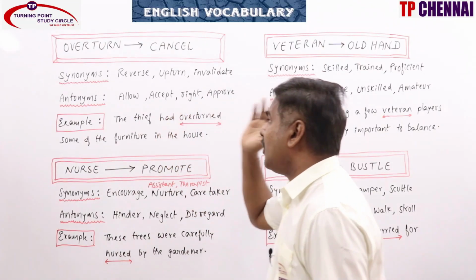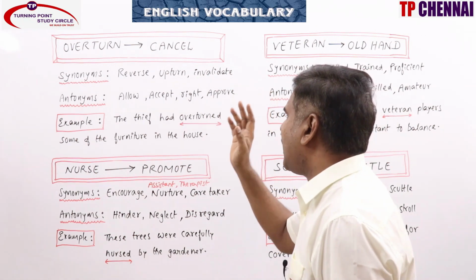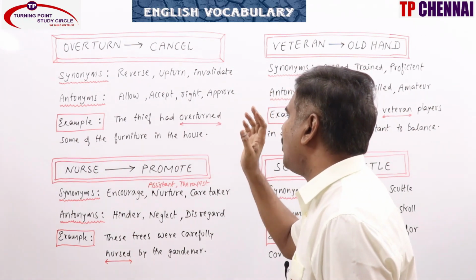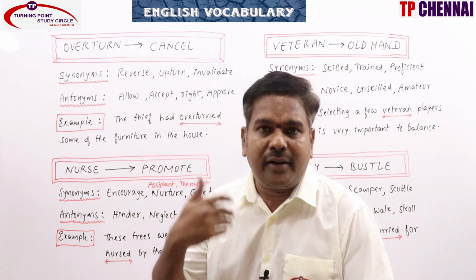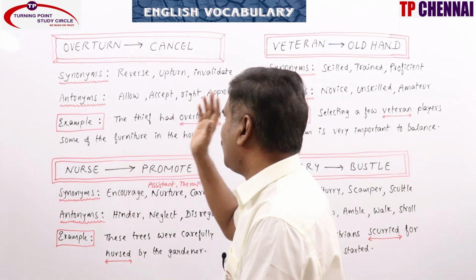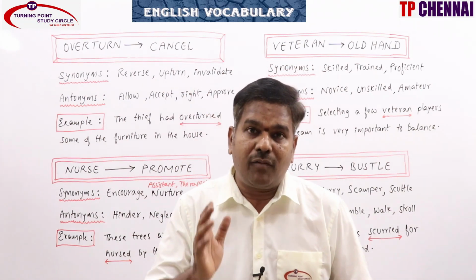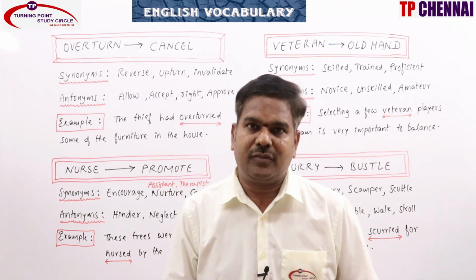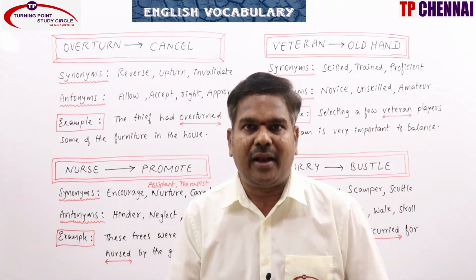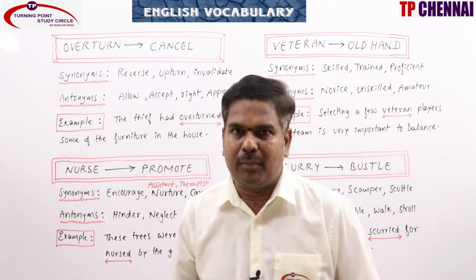Today's vocabulary: overturn. So what is the meaning of overturn? If something overturns, or if you overturn it, it turns upside down or on its side. That is what we call overturn. We do have one more meaning. If an authority overturns a decision, that legal decision is not valid. So nullified, void. Hope you remember, right?